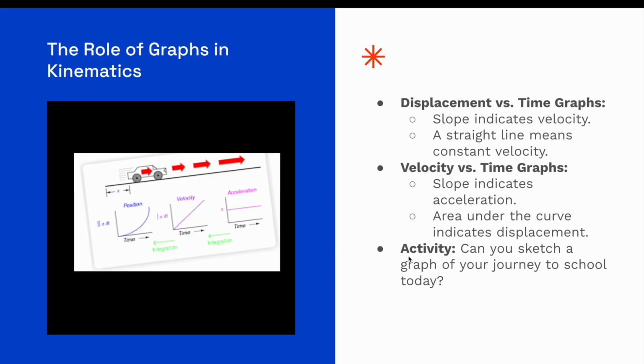So this activity here is a little bit badly phrased, but if you were to sketch a graph of your journey to school today, you could first mark your position relative to your starting point. So the distance from your house to wherever you are currently, and that could be a point on a position time graph. And then you could connect those two lines, find the gradient to get the velocity. And if you found the area under that velocity time graph, you'd actually end up once again with the position. But if you found the gradient of that velocity time graph, you'd actually end up with acceleration as shown here. So yeah, that's basically all you need to know about these graphs.